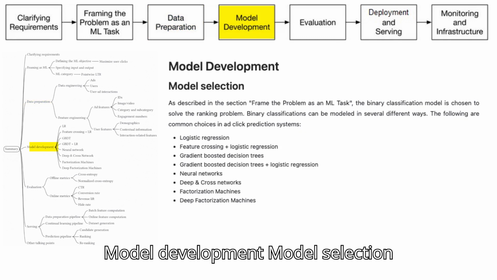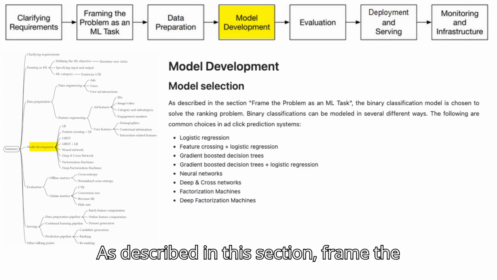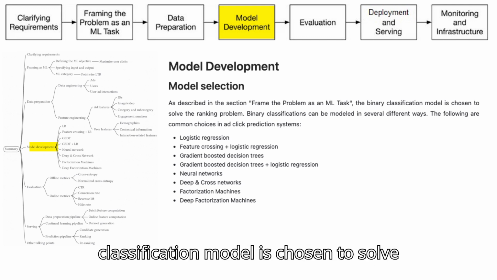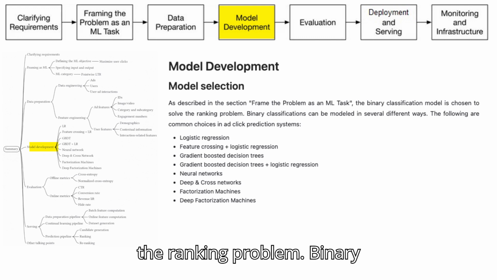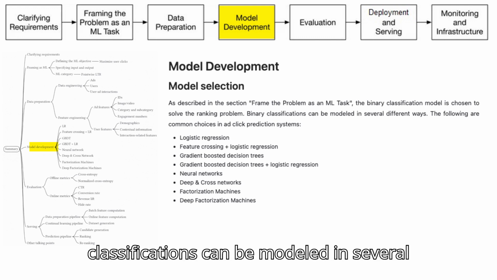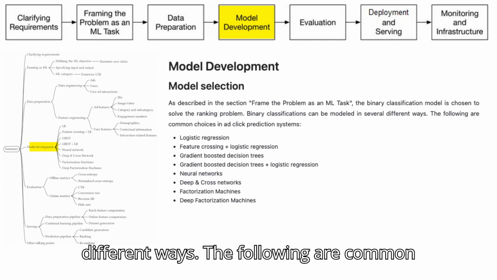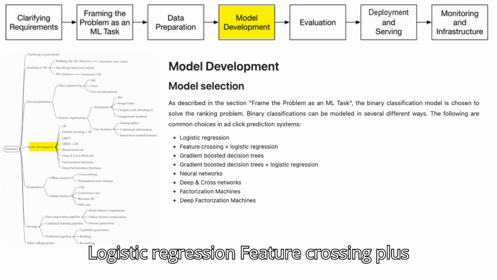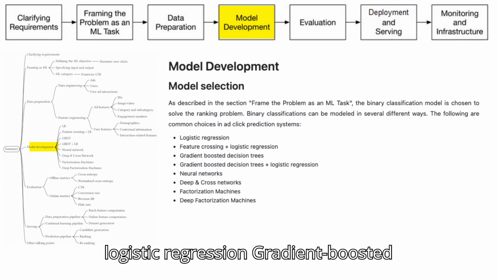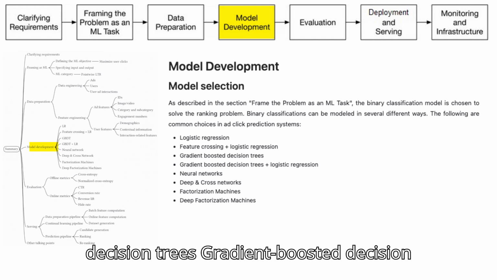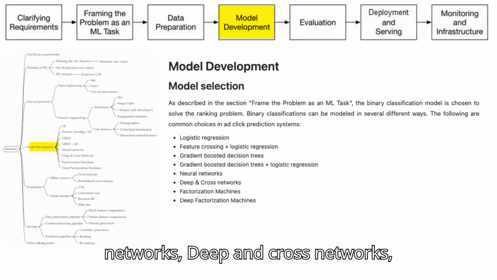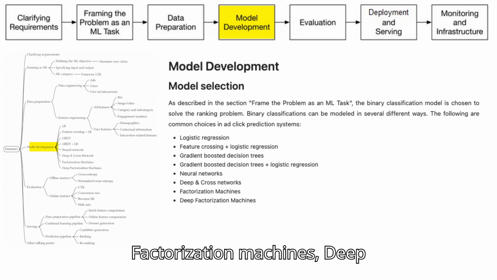Model development. Model selection. As described in this section, frame the problem as an ML task. The binary classification model is chosen to solve the ranking problem. Binary classifications can be modeled in several different ways. The following are common choices in ad click prediction systems. Logistic regression. Feature crossing plus logistic regression. Gradient-boosted decision trees. Gradient-boosted decision trees plus logistic regression. Neural networks. Deep and cross networks. Factorization machines. Deep factorization machines.